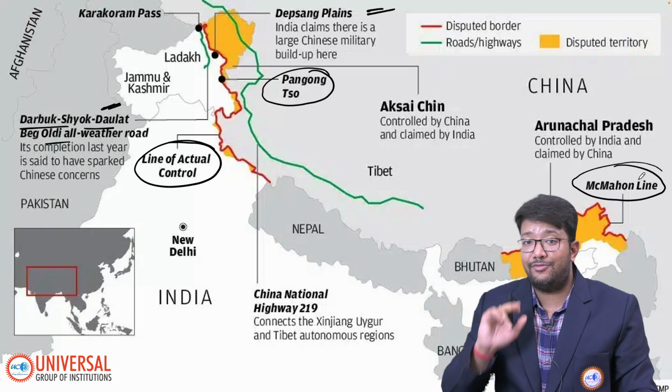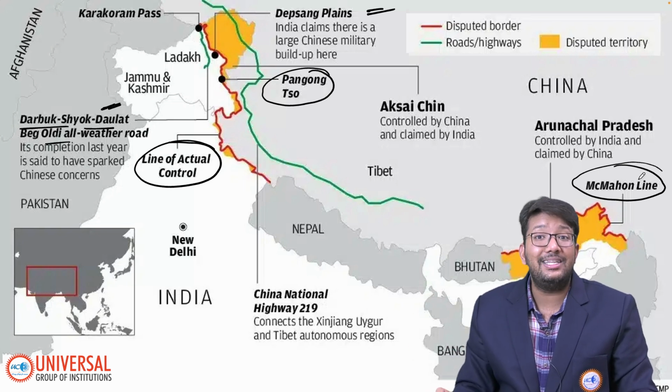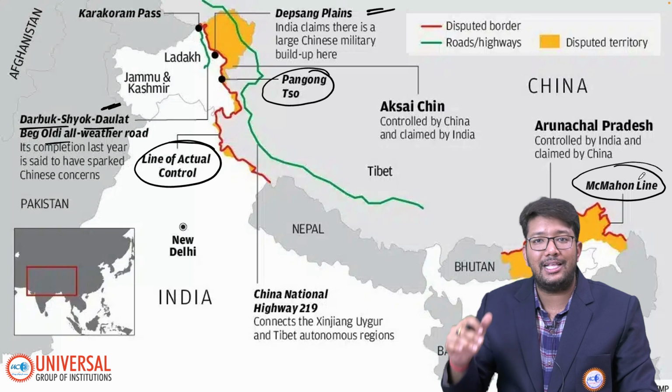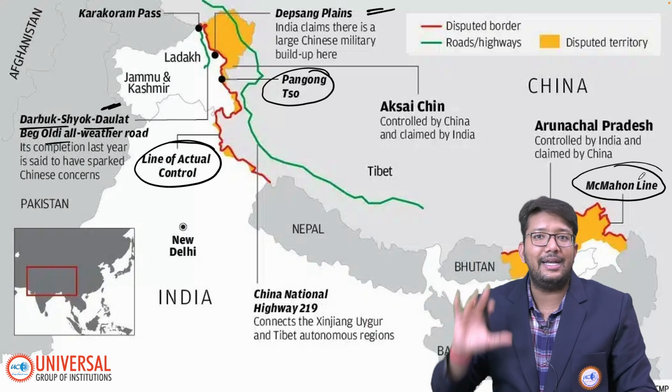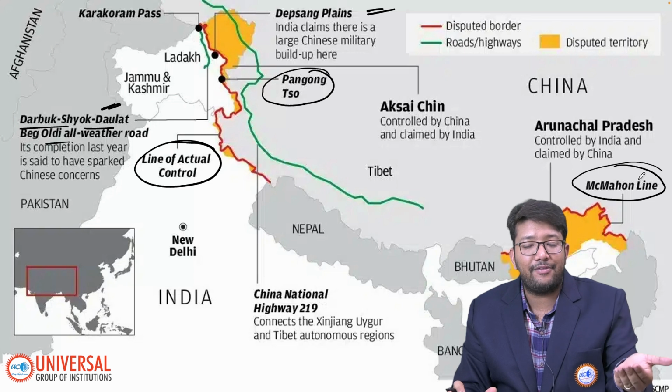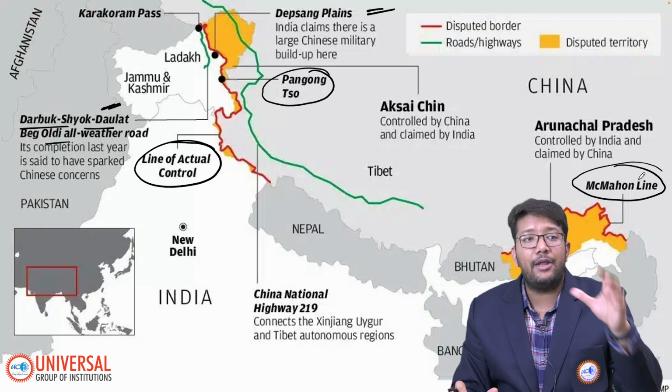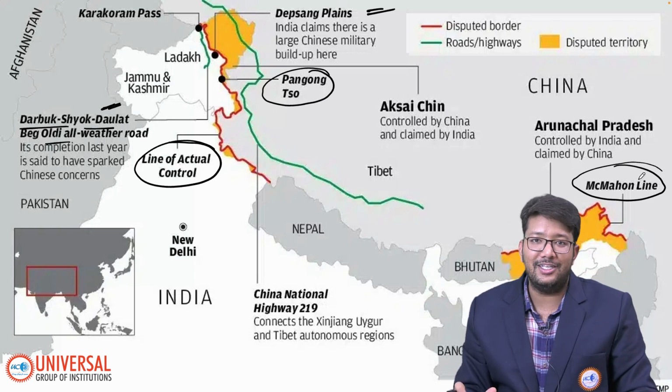In the next video, we will talk about the clashes. We will talk about the timeline from 1947 to 2025. What is going on with India and China? How many clashes have happened? What is the intensity and what are the geographical locations of these clashes?